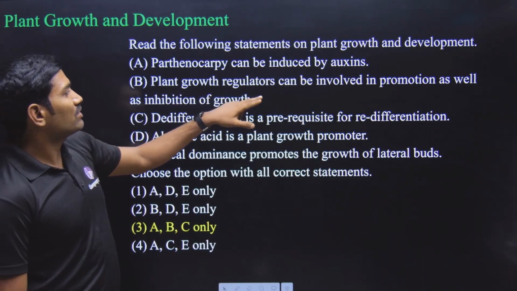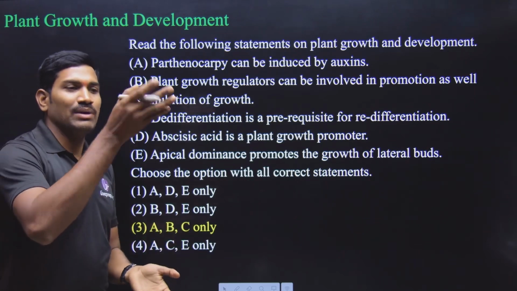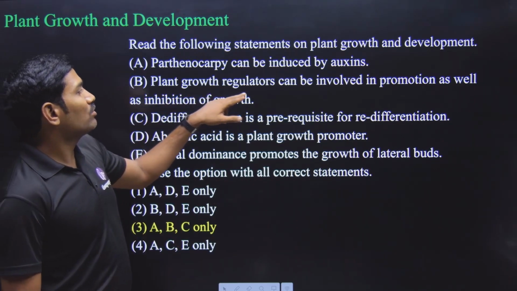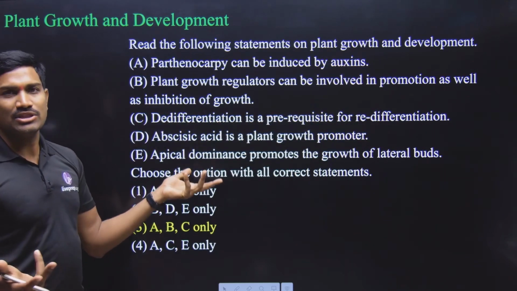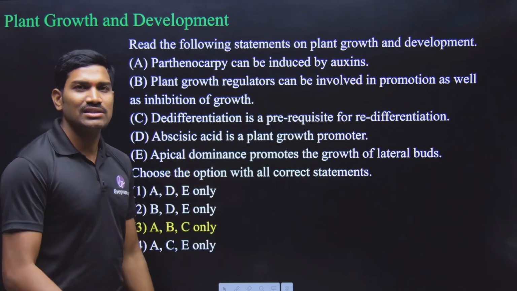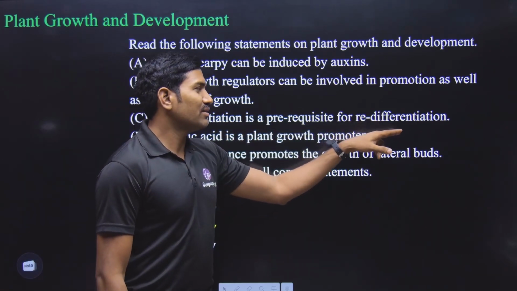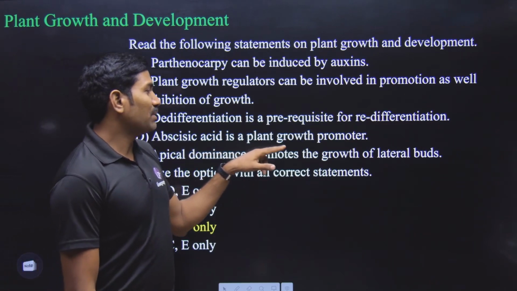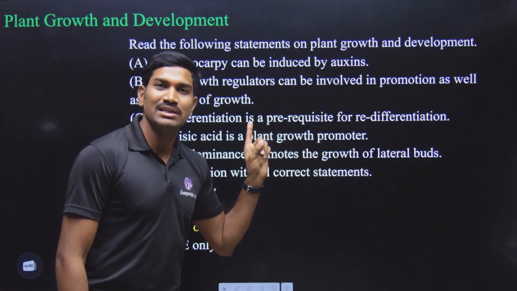Next one, plant growth regulator. Please remember, regulator is a general term. Okay, they can help or they can also inhibit. This is a general term. So please observe this. Plant growth regulators can be involved in the promotion as well as inhibition of the growth. Since it is a general term, yes, this statement is also correct. Next one, dedifferentiation is a prerequisite for redifferentiation. Yes, this is also correct. Next one, abscisic acid is a plant growth promoter. It is not a promoter. So that's why this statement is wrong.